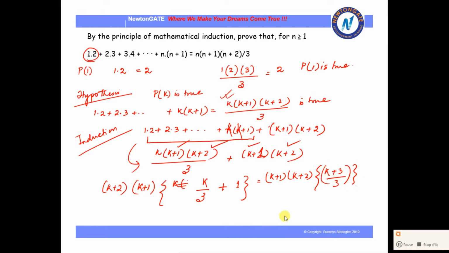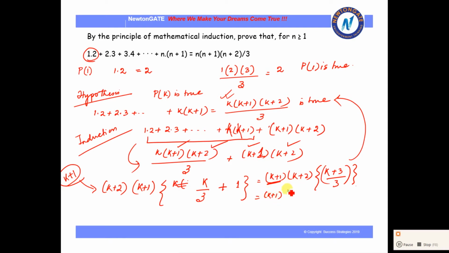Okay, so we have already simplified, but what was our goal? Our goal was to show that after doing it for k plus 1 it is following this pattern. So is it following the pattern or not? Let us check. Since we were proving for k plus 1 over here, let us take k plus 1 here.